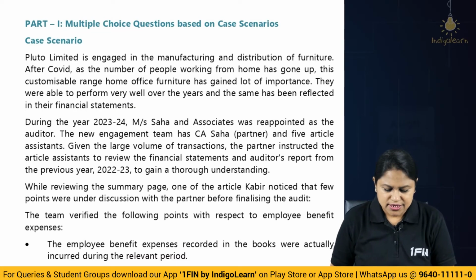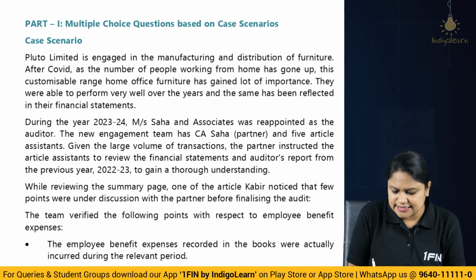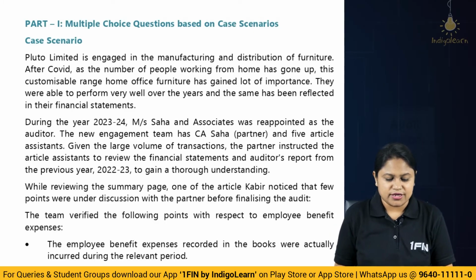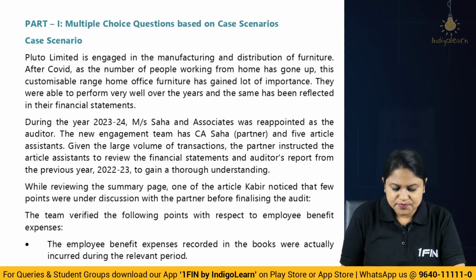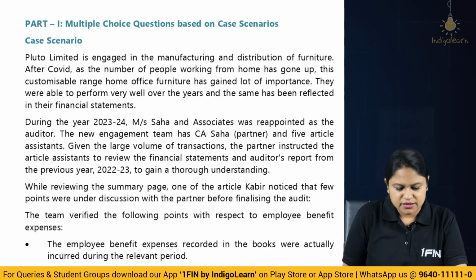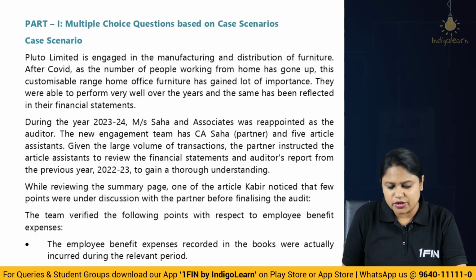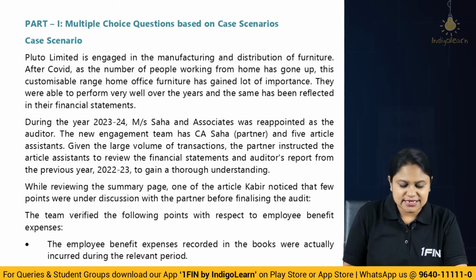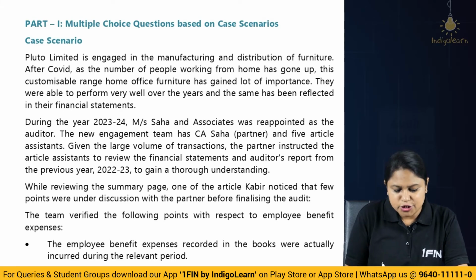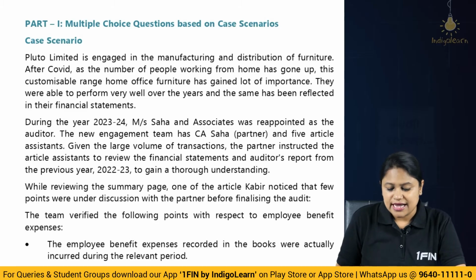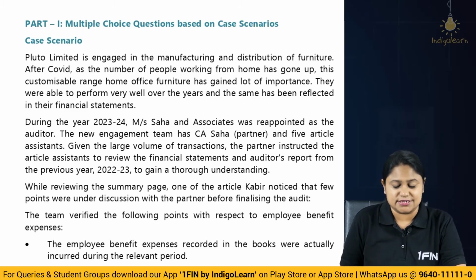Alright. So let us get started with the first question, and that is about the MCQ. Okay, that is a case scenario based MCQ. Now, first let us read it carefully. What is the scenario all about? So they say, Pluto Limited is engaged in the manufacturing and distribution of furniture. After COVID, as the number of people working from home has gone up, this customizable range of home furniture has gained a lot of importance. They were able to perform very well over the years, and the same has been reflected in their financial statements. So it's a company doing very good business as of now.